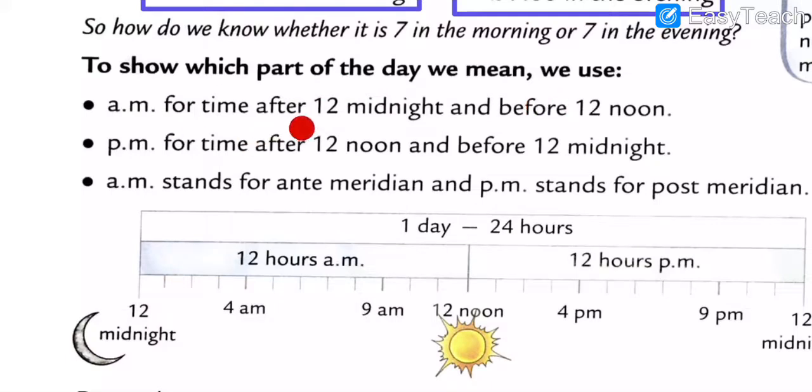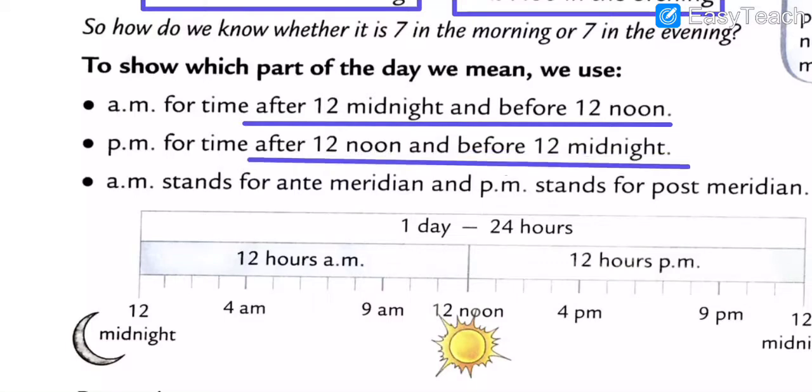There is a vast difference between both. AM means after 12 midnight and before 12 noon, and PM means after 12 noon and before 12 midnight.